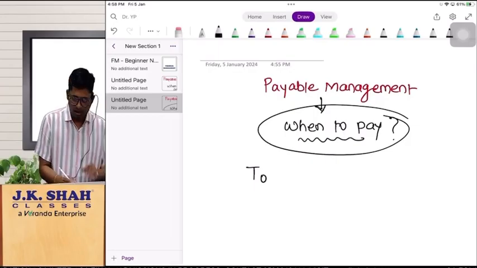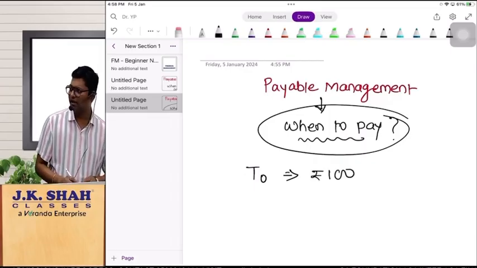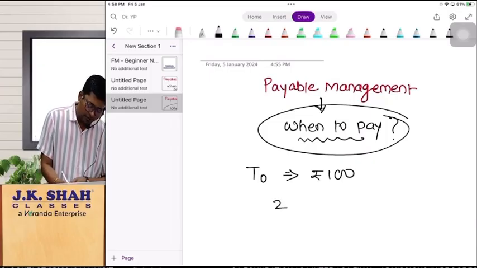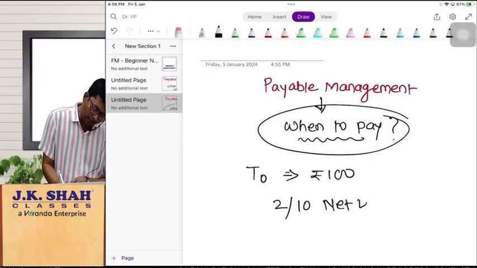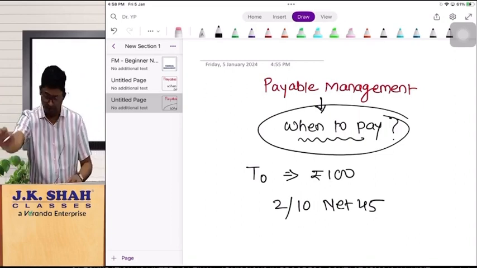Try and understand according to my example: T0, that means time 0. As of now, I perform one transaction and that transaction is of 100 rupees. Now I ask my supplier what credit policy he is offering. He said, Yogesh, I am offering you 2/10 net 45. What is the meaning of 2/10 net 45? He is giving me two options.